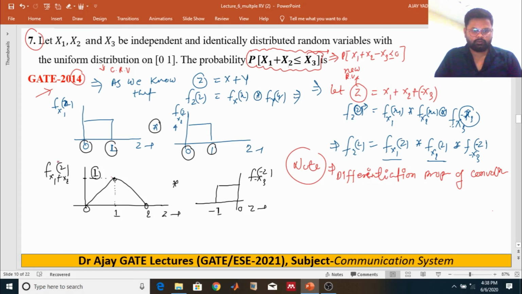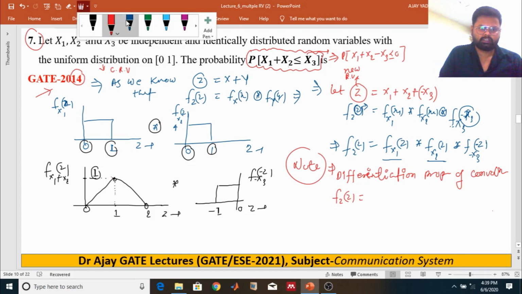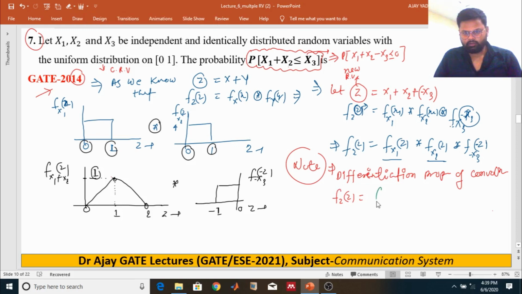After getting these two convolutions, what you get, f of z is nothing but the convolution of x1 plus x2 of z convolving with minus x3 of z.